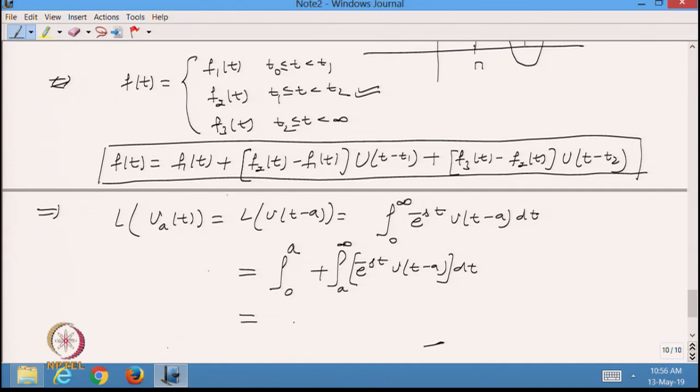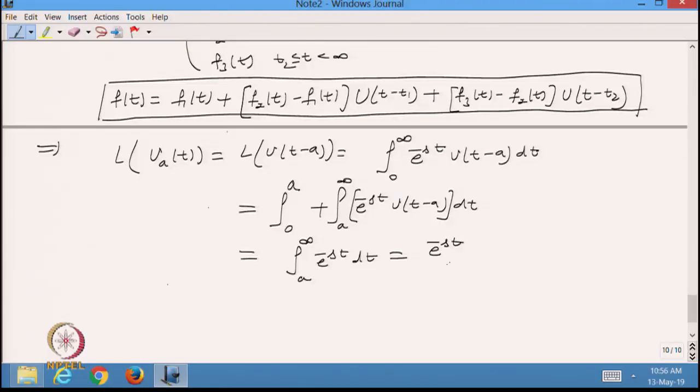So, this integral will reduce to this form, e raised to power minus s t dt, because when t was greater than a, its value will be 1. So, I can write like this one. From here, if I do the integration, it will be e raised to power minus s t over minus s, from a to infinity.